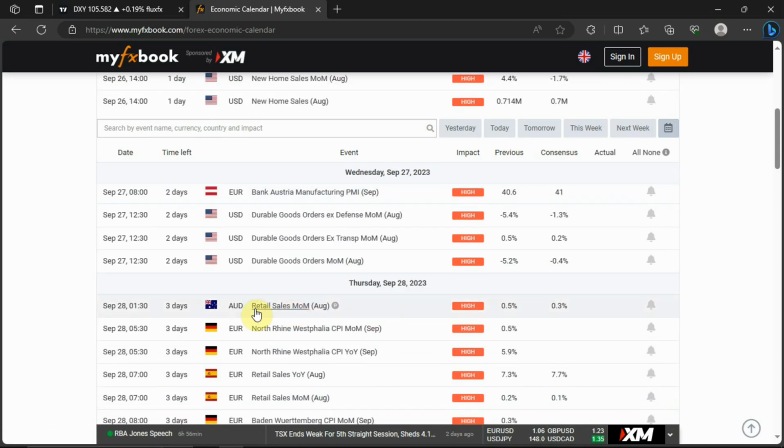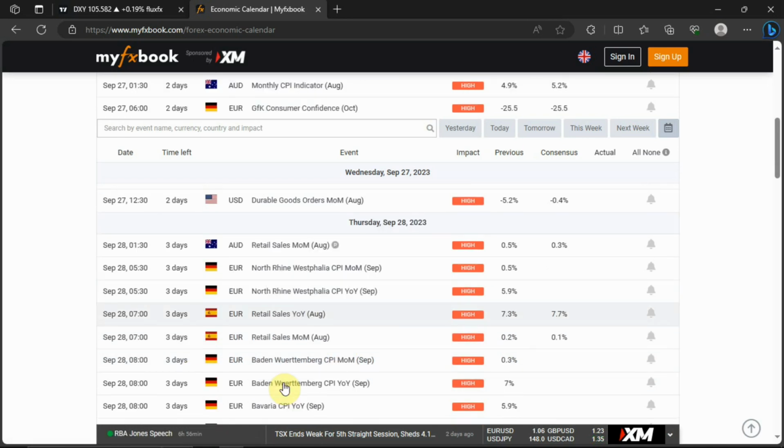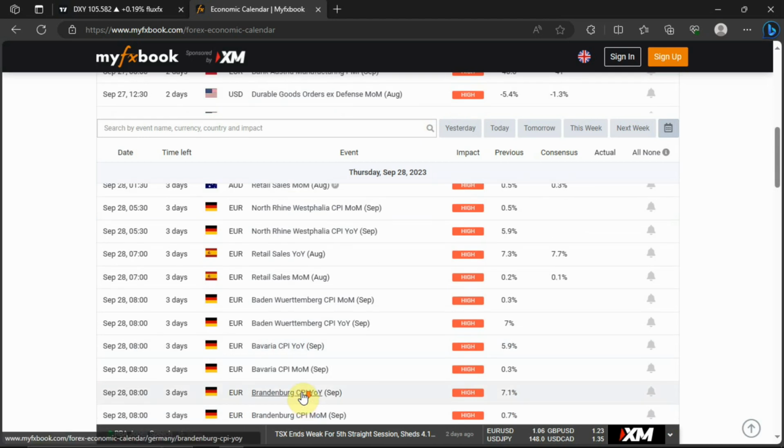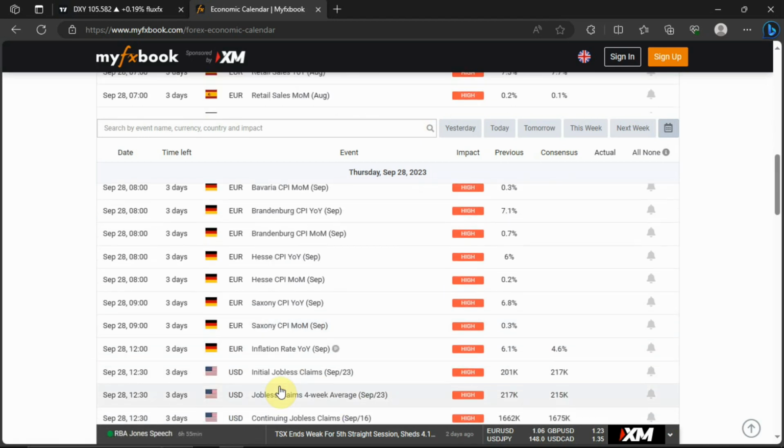Then on Thursday, we have AUD retail sales for the month of August. We have the North Rhine-Westphalia CPI month over month for Germany. This is also the CPI year over year for Germany. Then retail sales year over year for Spain. Retail sales month over month for Spain. Then we have a CPI, yes, for Germany as well. So all these you are seeing are related to a CPI impact news for Germany. All right, yes. So all these you are seeing are CPI.